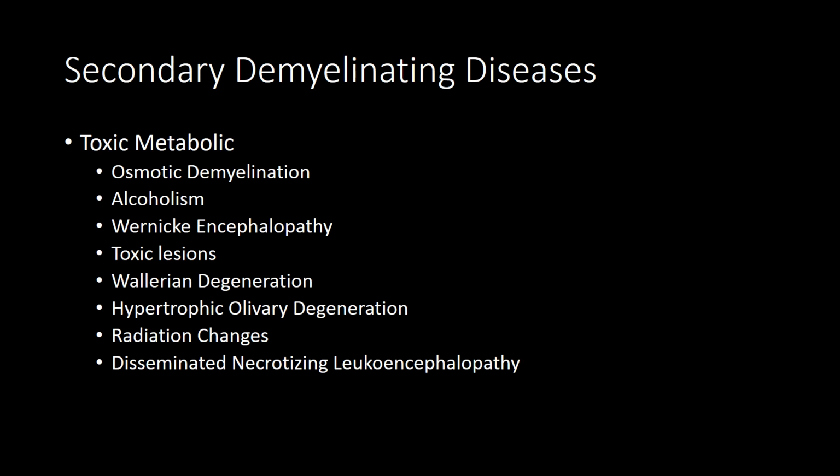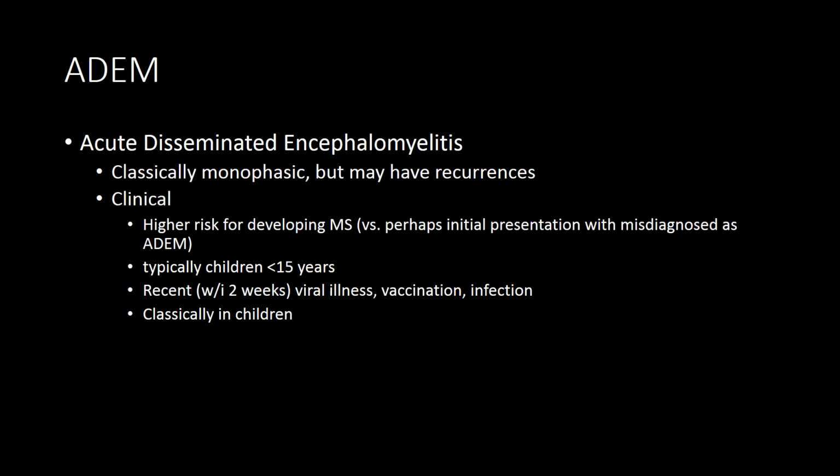So first we'll talk about toxic metabolic conditions with secondary demyelination. And here's a big list of the toxic metabolic related demyelination. Everything from osmotic demyelination through alcoholism, Wernicke, toxic lesions from underlying chemotherapy medications oftentimes, Wallerian degeneration, hypertrophic olivary degeneration, radiation changes, and this interesting entity called disseminated necrotizing leukoencephalopathy, which can occur with the chemotherapy as well.